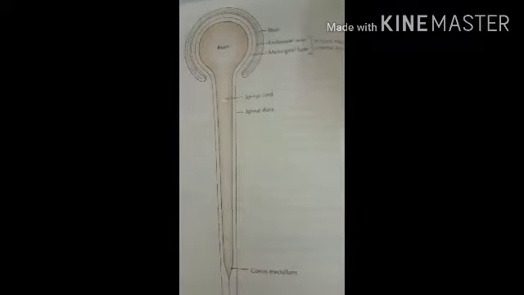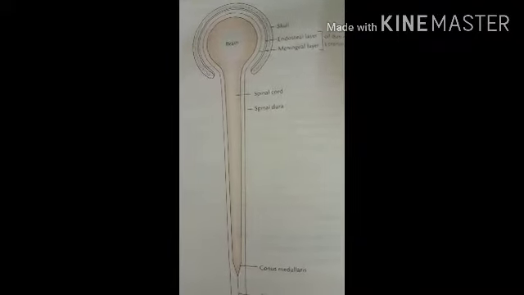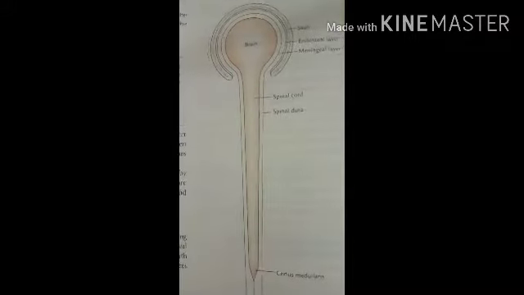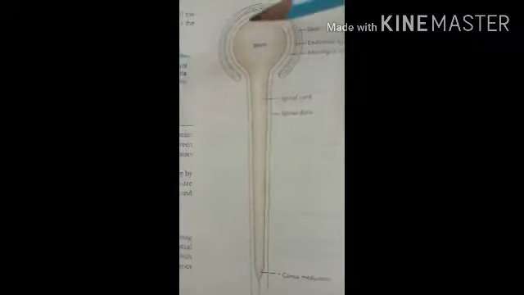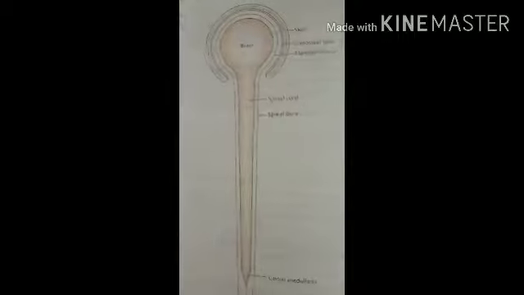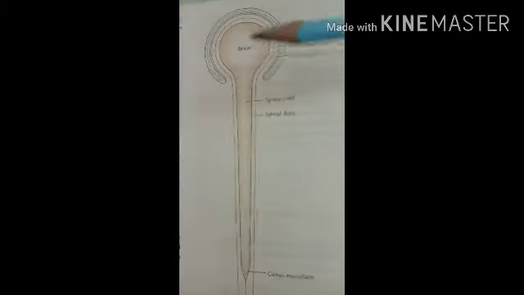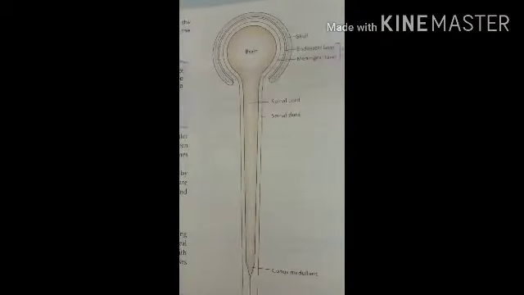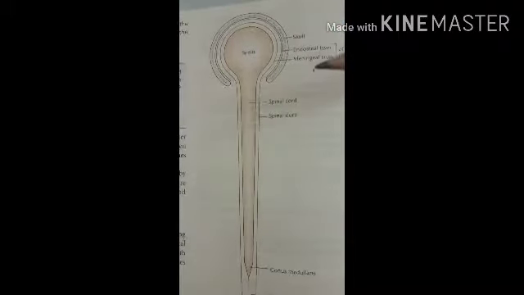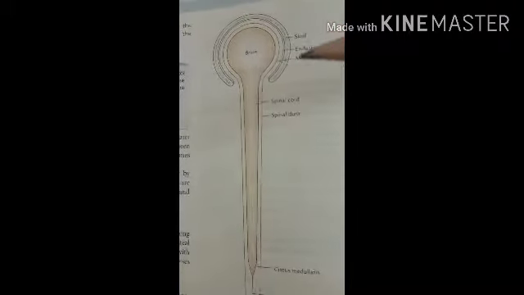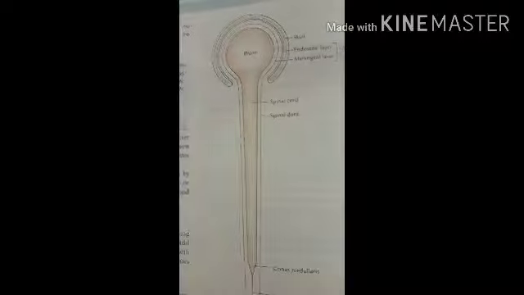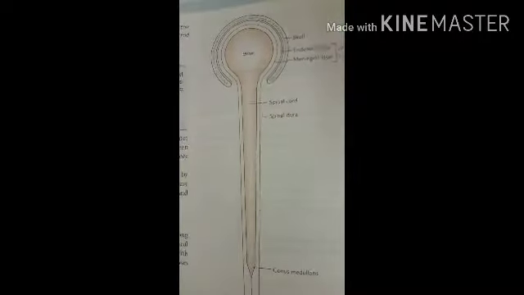The meningeal layer forms folds or modifications that divide the cranial cavity into compartments. These folds are, first, the falx cerebri; second, the falx cerebelli; third, the tentorium cerebelli; and fourth, the diaphragma sellae.